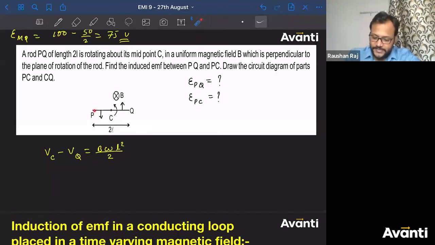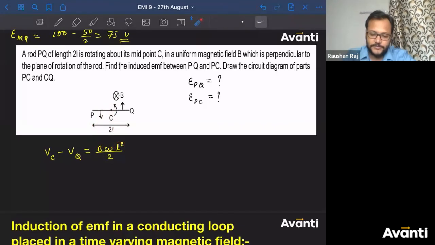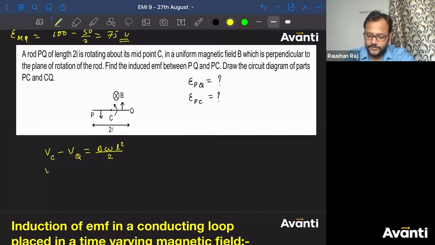See, the PC length, if I talk about any element which is lying left to the C part, they are going down. So this is the direction of V. So this is the direction of fingers. And if you direct your fingers in downward direction, making sure your palm is facing down, the thumb will be towards C only. So which will have the higher potential? C will have the higher potential. So क्या लिखेंगे? VC minus VP will be equal to B into omega. Again, length is L, so L square by 2.